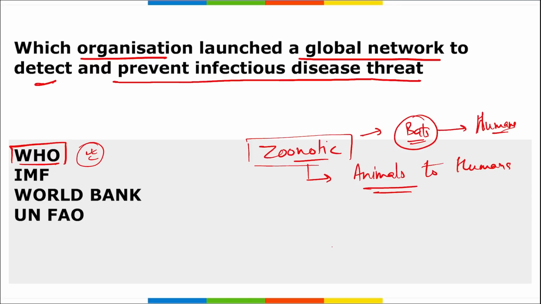Right now we have seen that in Russia there were many viruses, three or four viruses, that came back to life after thousands of years, after millions of years of being frozen in ice. So this suggests that if a disease happened say thousands of years ago and is frozen in the ice, once the ice melts, those diseases will be released and that can cause havoc to human civilization. So for the continuation of human civilization, we need to prevent those infectious diseases in advance and take the necessary steps to stop them. Correct?